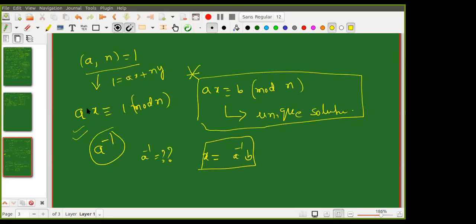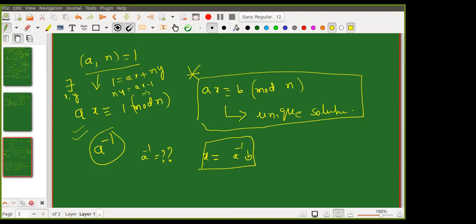So you are trying to attack this. GCD of A and n is equal to 1. So we can write the GCD in the form of a linear combination, which you have already written. Then ny is equal to ax minus 1.